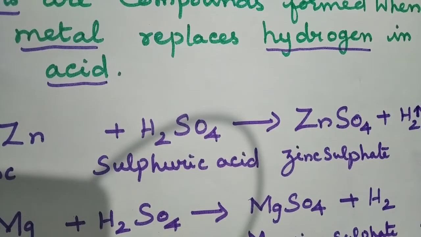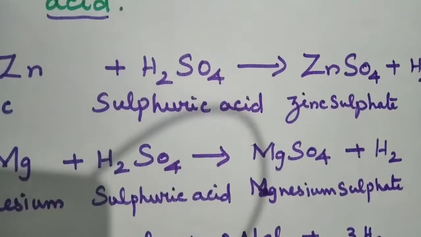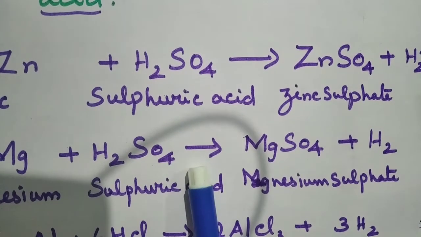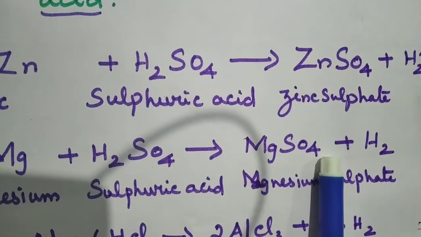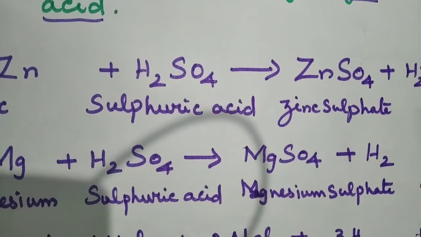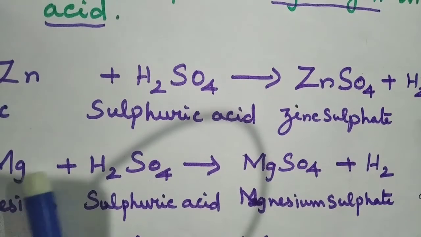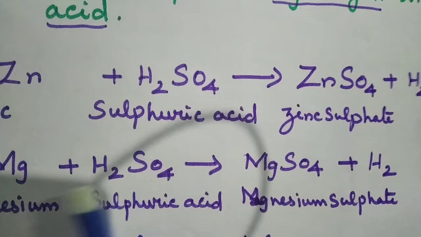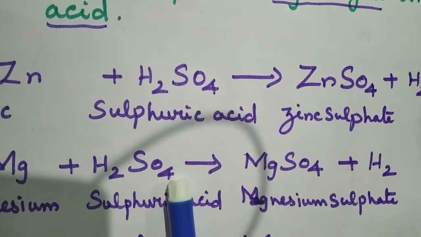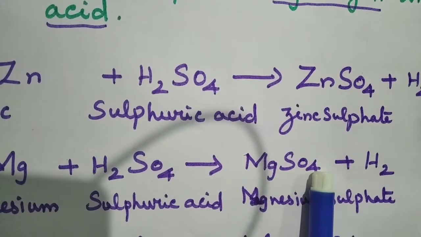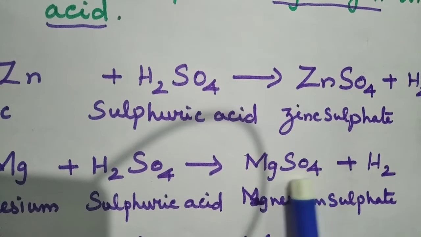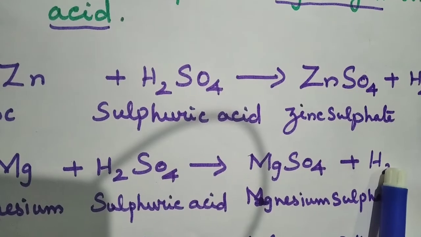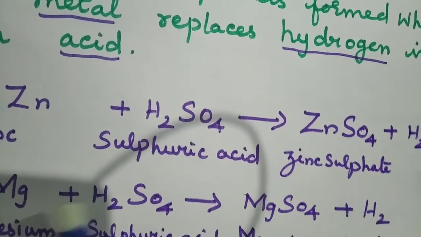Then another example we will see, that is magnesium. When it is treated with sulfuric acid, we get magnesium sulfate and hydrogen gas. Symbol for magnesium is Mg. What is the formula for sulfuric acid? It's H2SO4. So magnesium reacts with sulfuric acid, we get magnesium sulfate. Magnesium Mg, sulfate SO4. So magnesium sulfate and hydrogen gas is liberated. So this is the second reaction.